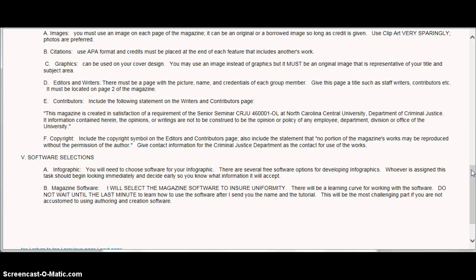Your software selections. I've already made your magazine software selection, and that's included in the resources as well. Take some time to begin to learn how to use the software. You do have to create an account to do it, and it is free. Your infographic software, that selection is entirely up to you. There's a deadline for submitting what you've selected, so I need to know that you are working on that as well.